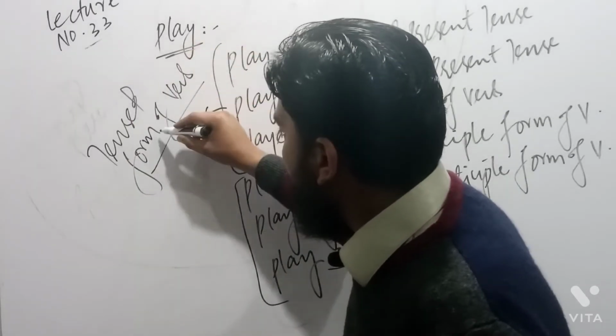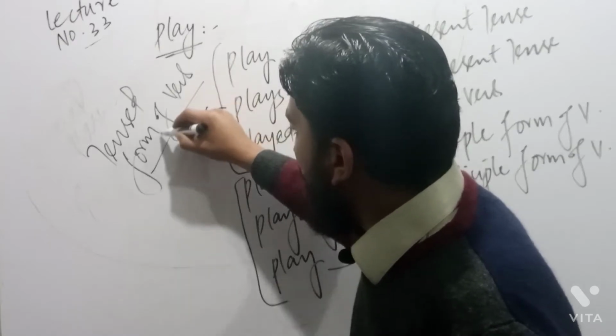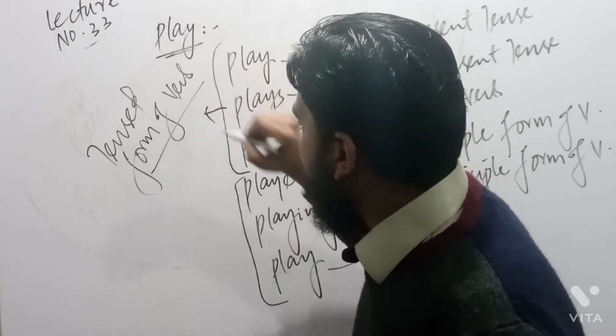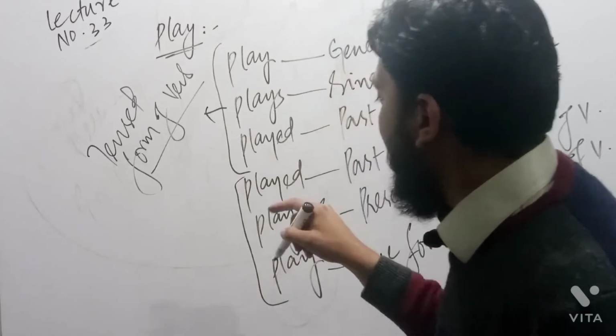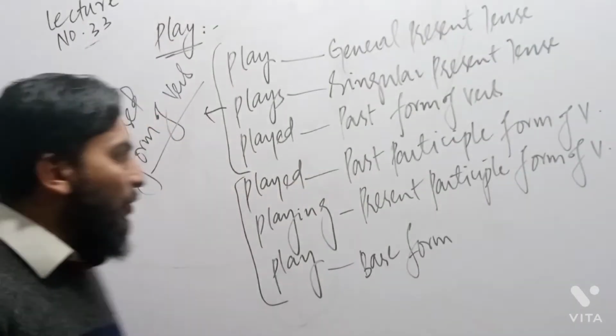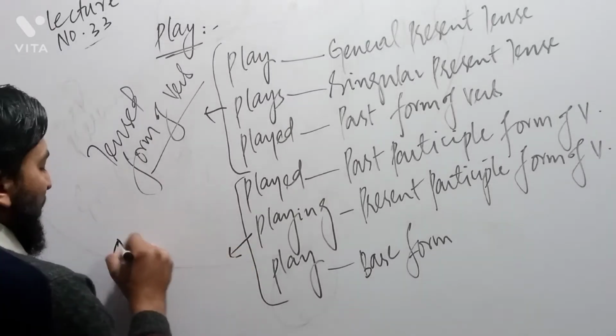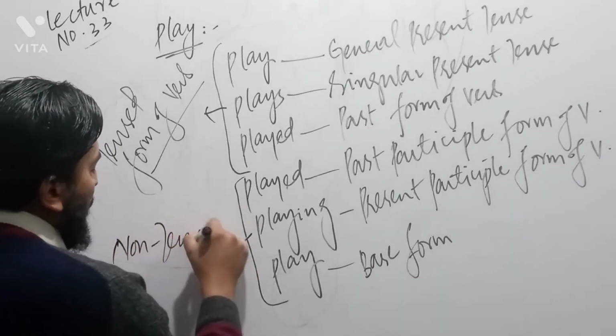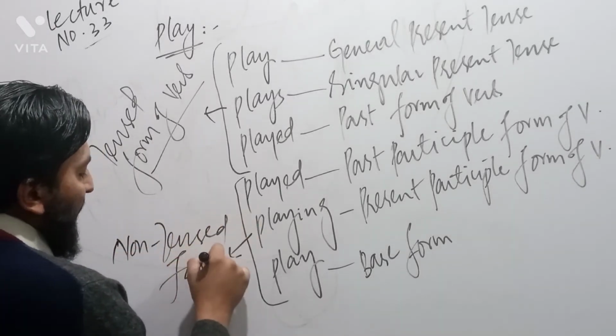So it is tensed form of verb. When we say play is one tensed form, plays is another, played another. So they are called tensed form of verb. Now, this one is called non-tensed form. And there is a reason behind it.